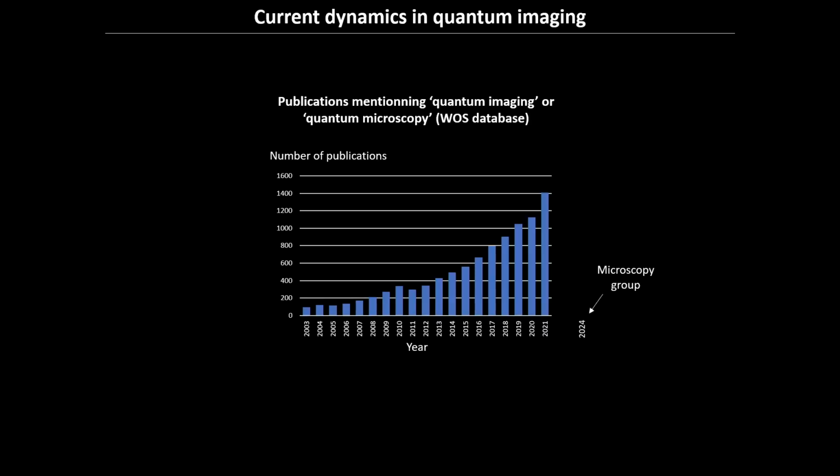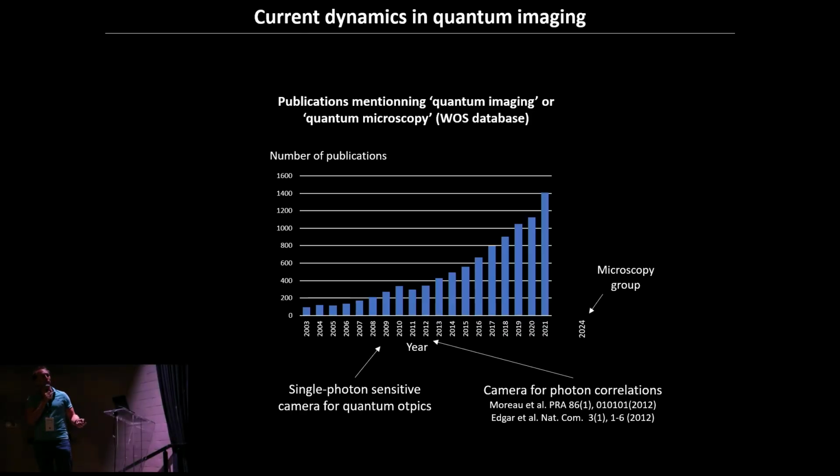And one technology improvement, I think, that has allowed that was the development of single photon sensitive cameras. So this is just the trend in the field of quantum imaging, quantum microscopy. And if you look, there is really a change in the dynamics as soon as we started to have, typically, EMCCDs, and we started to use the EMCCD for measuring correlation, and then the ability to actually measure single photons with a camera and as well measure the quantum properties of light with a camera, it really pushed the field a lot, including recently the interest from pure microscopy groups in trying to implement microscopy systems with non-classical light.